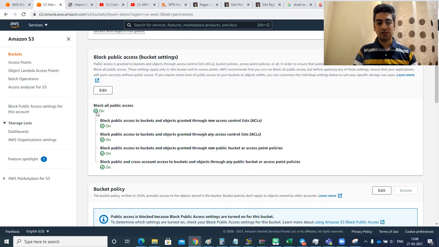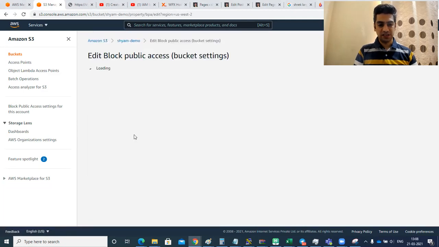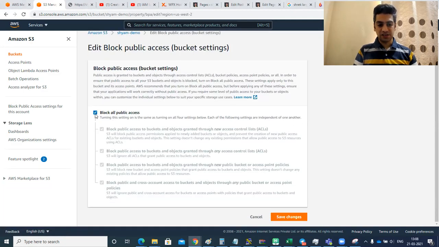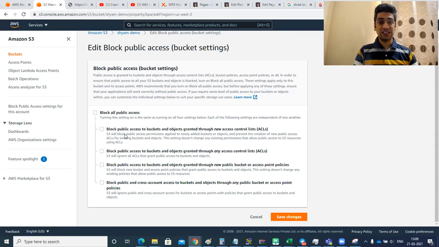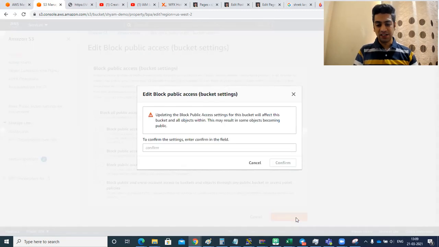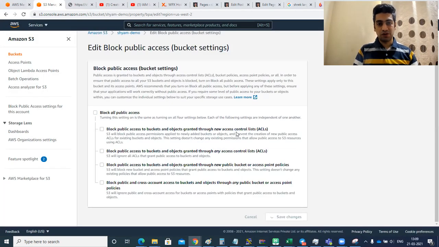That means as long as this option is on, it would be blocked for public usage. So I say edit. I uncheck this. That means the block all public access option is unchecked, so now it can be public. So the folder can be public, not the file yet. I say save changes, and here it's asking for confirmation. It says enter confirm in the field. So I'll type confirm. It's double checking whether you really want to make it public.